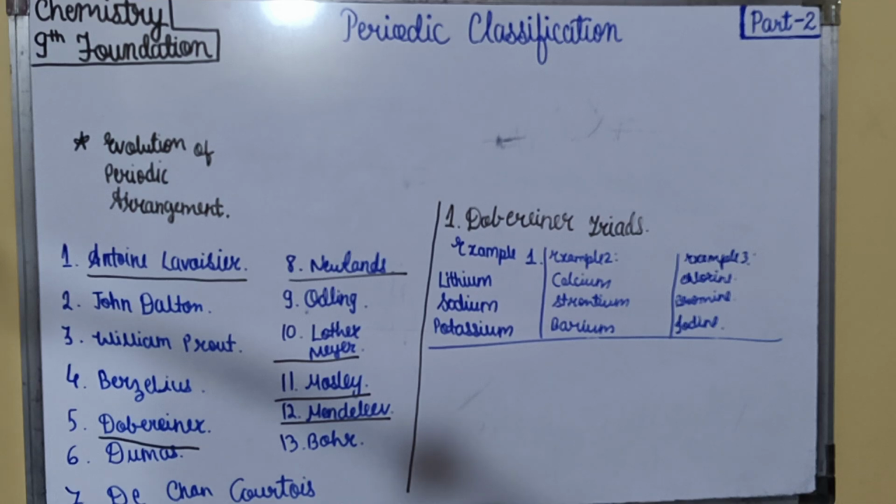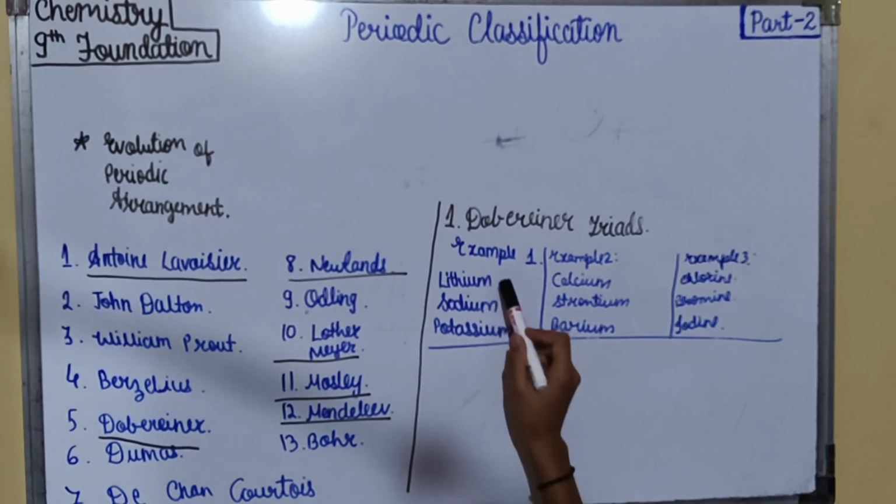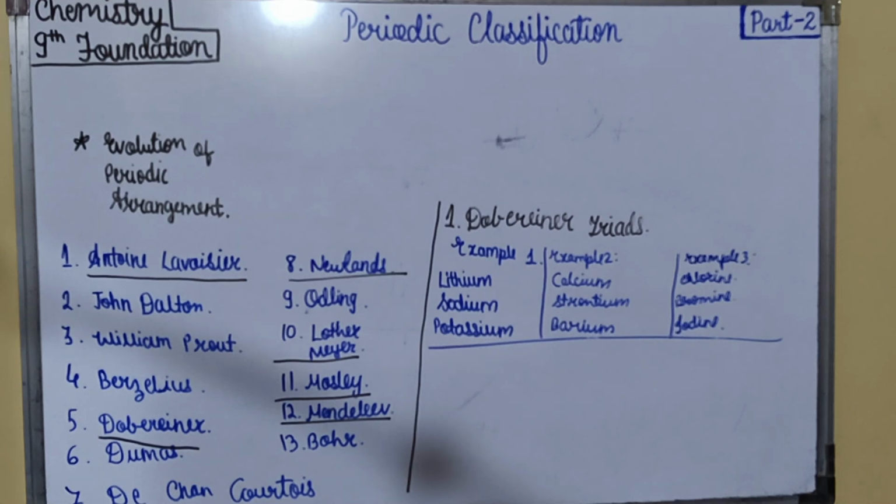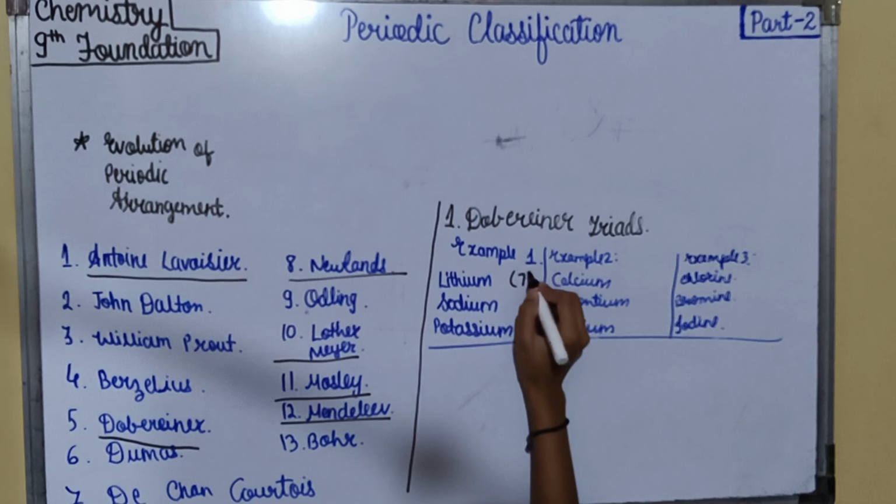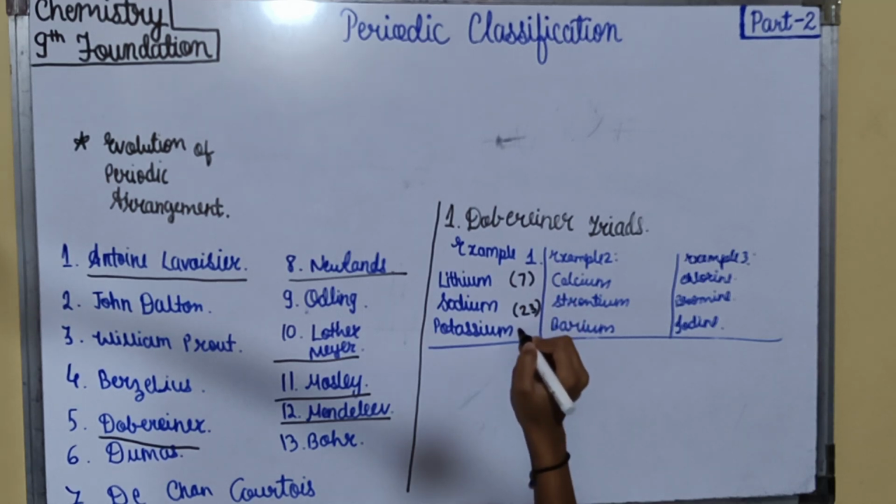Now we'll learn how he found the arithmetic mean. The atomic weight of lithium is 7, sodium is 23 and potassium is 39.